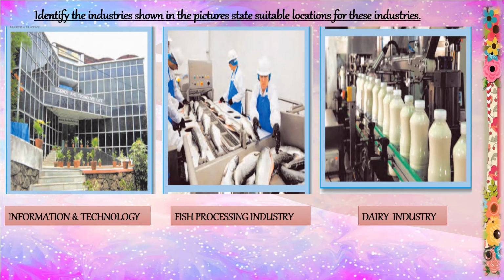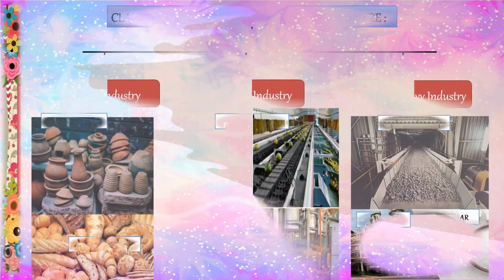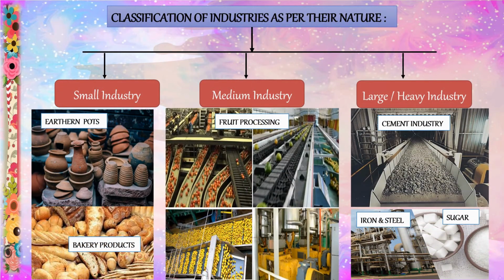In these industries, raw material, labor force, capital, land, etc. are all essential factors. As per the nature of their work, industries can be classified. So, classification of industries as per their nature. Now, as per their nature, industries are classified into three categories, that is small scale industry, medium scale industry, large or heavy industry. Now let us see all of these in detail.